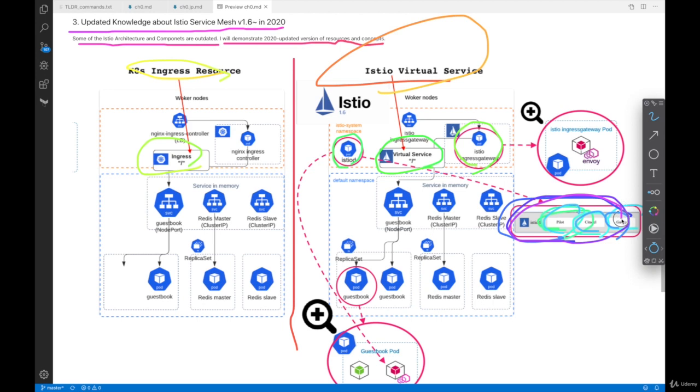And this architectural change happened after version 1.5, and these control plane components of Istio are going to make sure that configuration is propagated to all the Envoy sidecar proxies deployed in workloads.